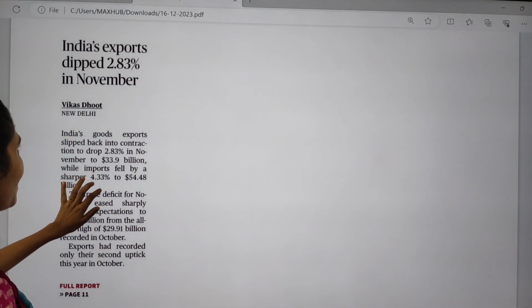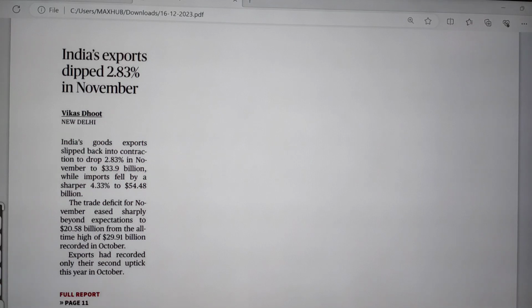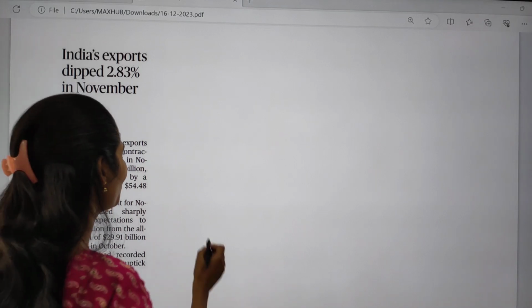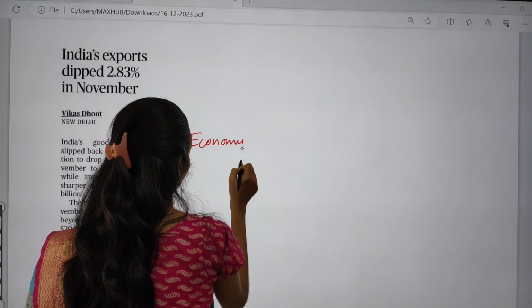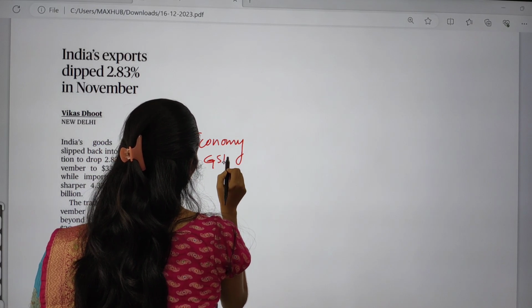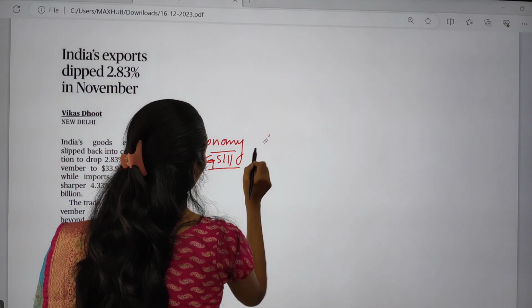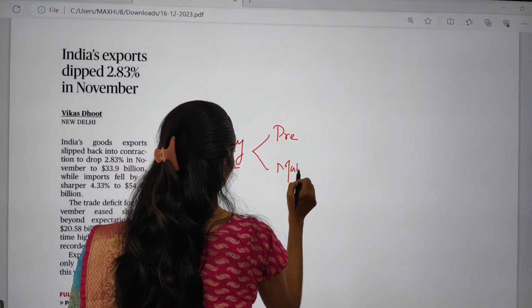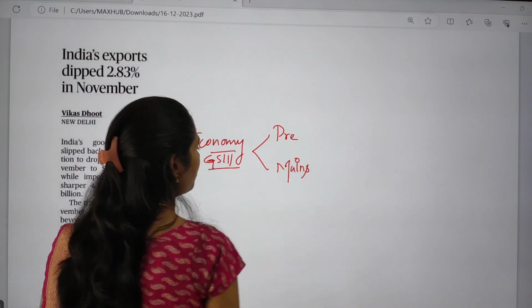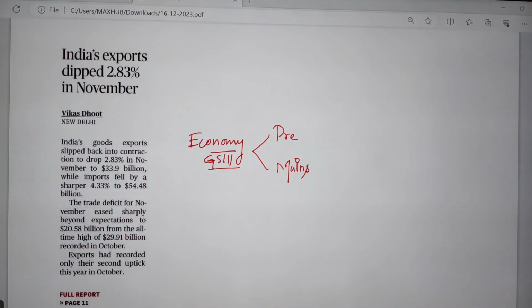So first topic, it is about exports. As I said, this topic is important from solely an economy point of view, which comes under GS paper 3. And this topic is important from prelims as well as mains point of view.